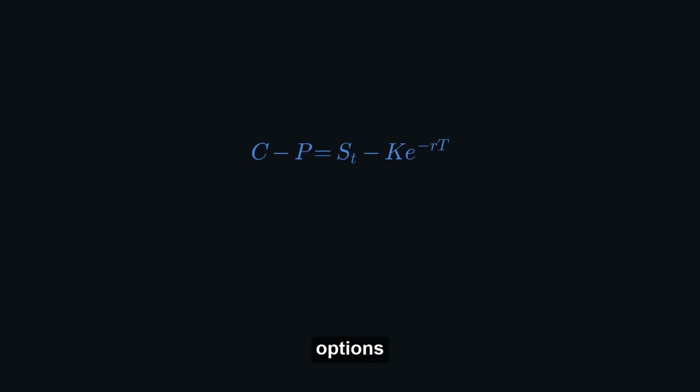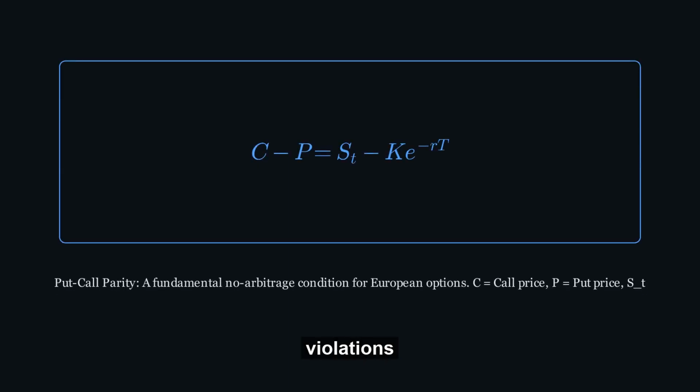In the world of options, these glitches manifest as violations of fundamental pricing relationships. One of the most famous is put-call parity. This formula states that a European call option minus a European put option should equal the current stock price minus the present value of the strike price. If this equation doesn't hold, you can construct a portfolio that guarantees a risk-free profit. It's a mathematical truth that underpins fair options pricing, and it's just one of many no-arbitrage conditions that must be satisfied across the entire spectrum of options.